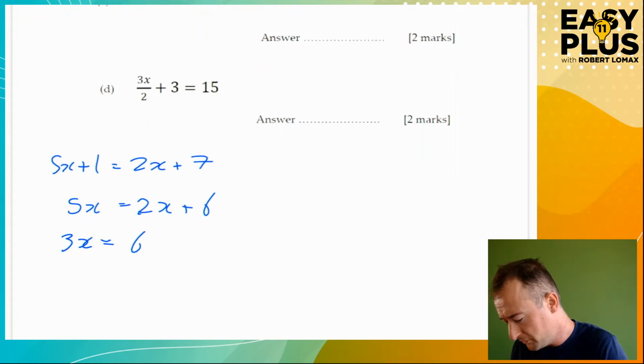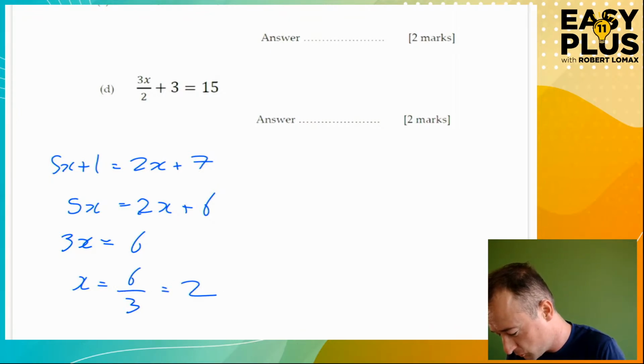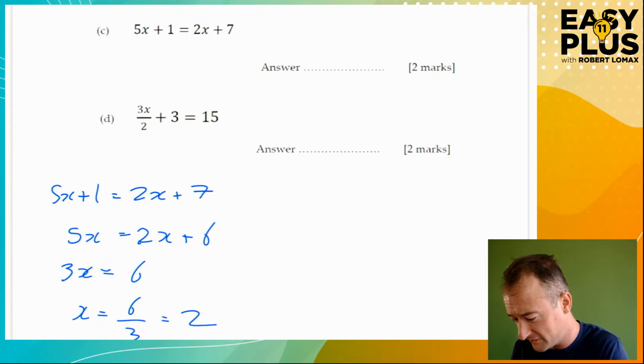And then we've got 3x is 6, so 1x is 6 divided by 3, dividing both sides by 3, which of course is 2. Isn't algebra absolutely fantastic? Just spiffing.